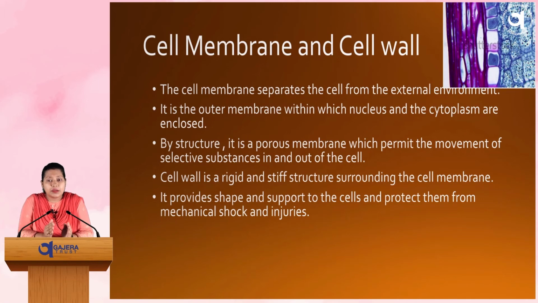What do you mean by semi-permeable? Semi means selectively. That means it allows only some of the substances to move in and out of the cell. So that is why it is known as semi-permeable membrane, right? Then cell wall is a rigid and stiff structure surrounding the cell membrane in the case of plant cell. Students, remember, cell wall is only present in plant cell, not in animal cell, because it provides shape and support to the plant cells and protects them from mechanical injury or shock.